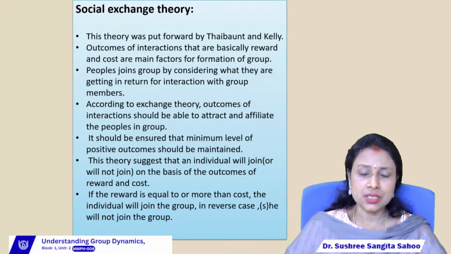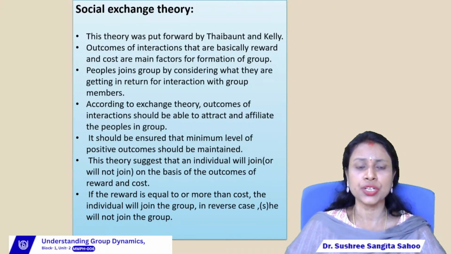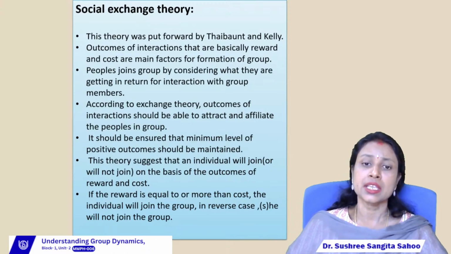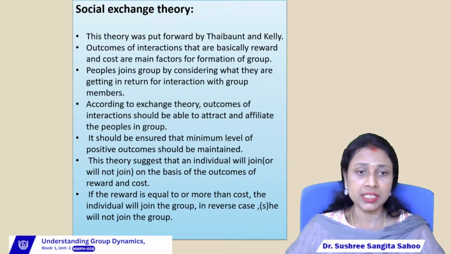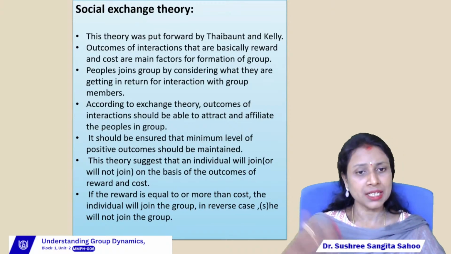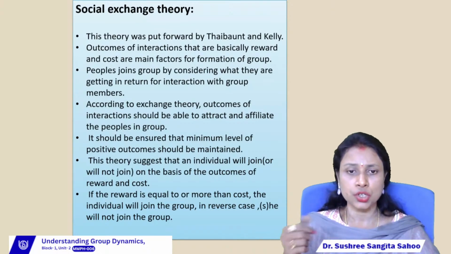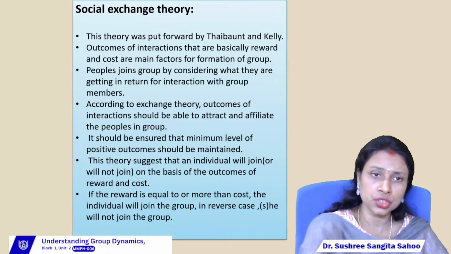So this theory suggests that an individual will join or not join on the basis of the outcomes of reward or cost, right? If one person will get a reward, then he or she will join. If one person will not get any reward, then that person will not join that particular group. If the reward is equal to or more than the cost, then obviously the individual will join the group, and in the reverse case he or she will not join the group.